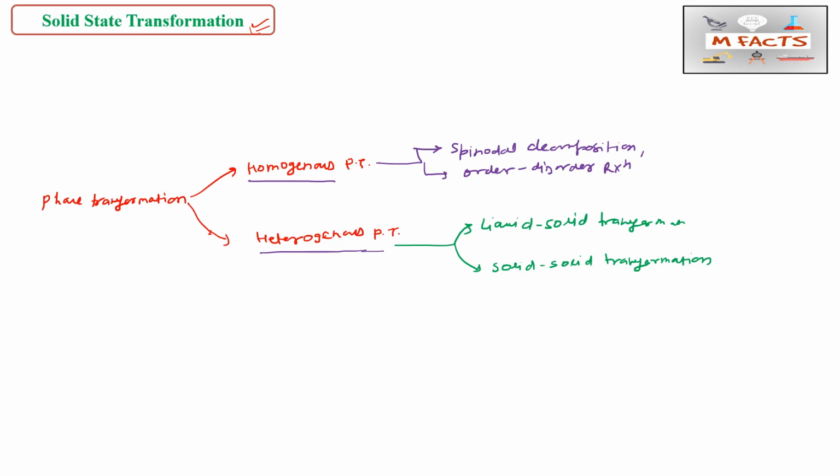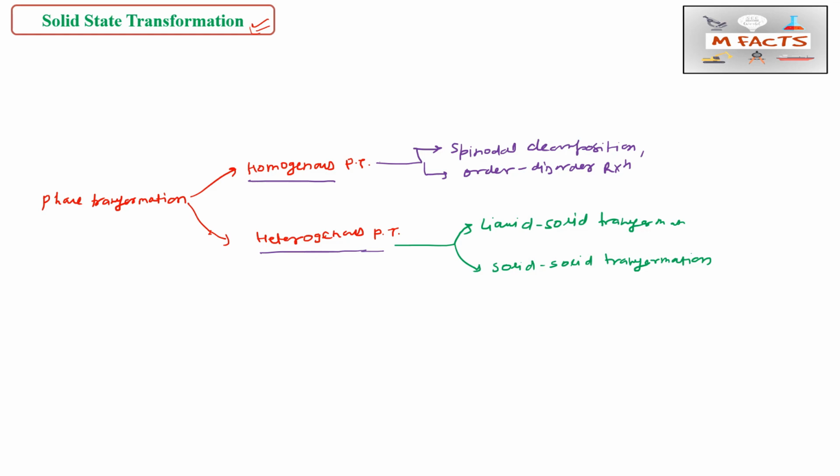In solid transformation, they again classify according to the mode of growth, into two parts.